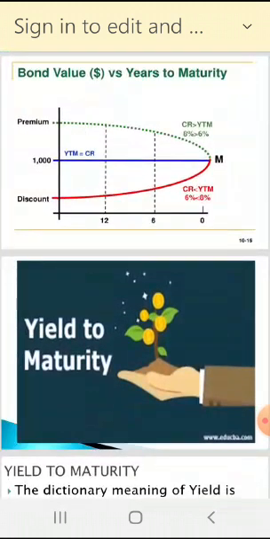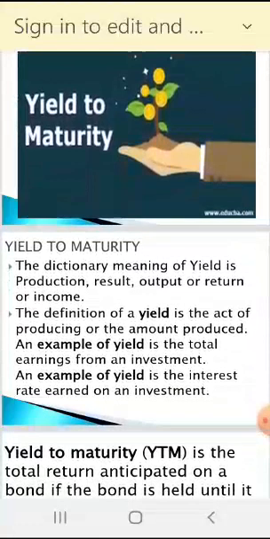And now in the last lecture we reached yield to maturity. What is yield? That we discussed. Yield means what? The dictionary meaning of yield is production, upaj, result, output or return or income. You should know the meaning of yield. Yield means produce, yield means reward. You invest, you work hard, you make an investment, so you will get some yield, some return. So what is the output?